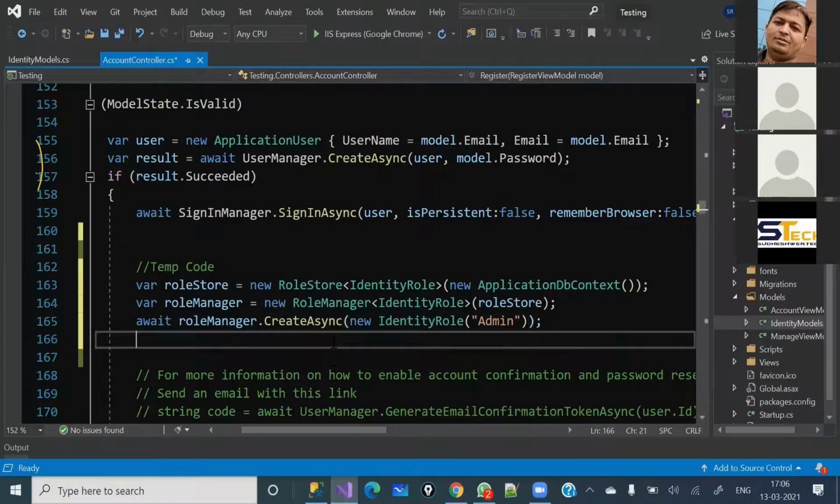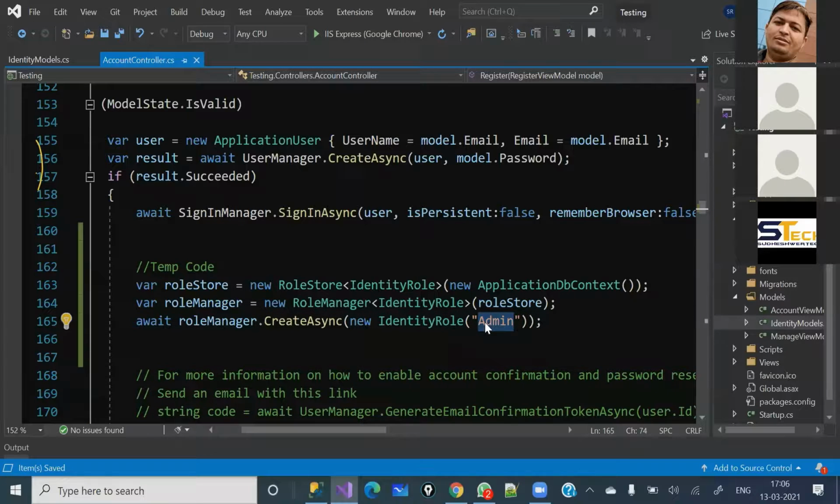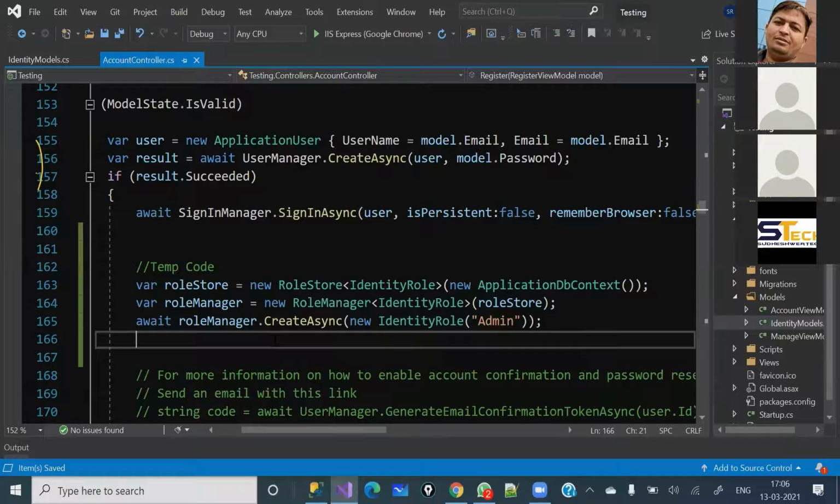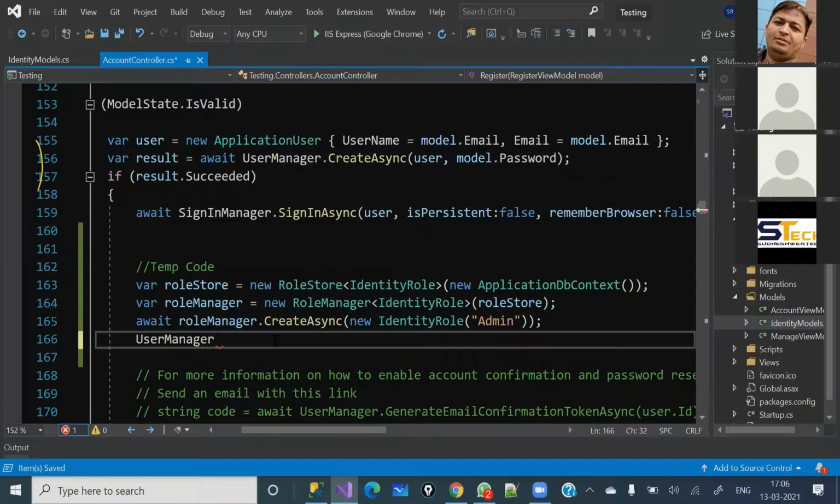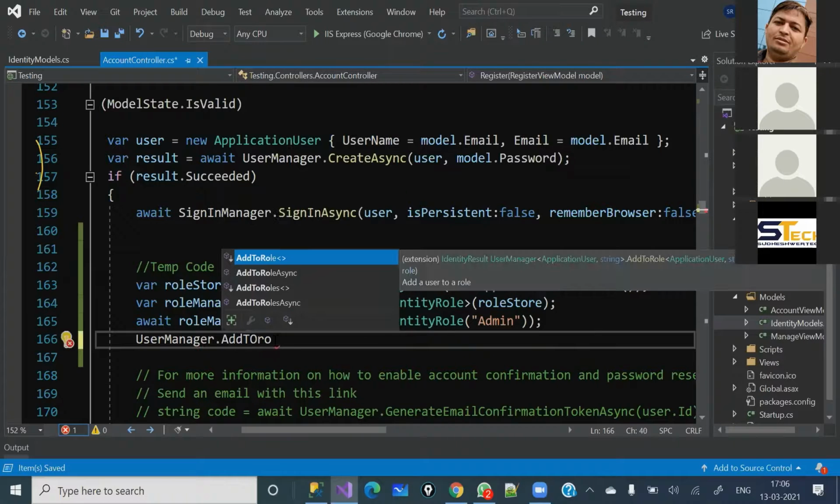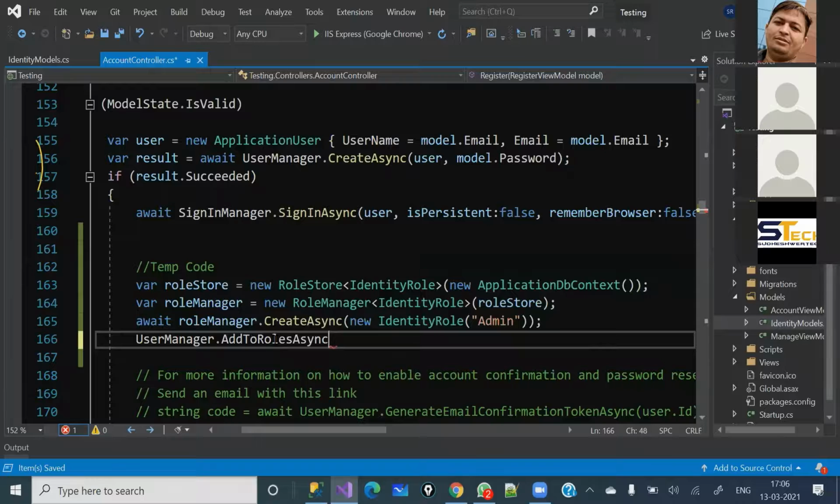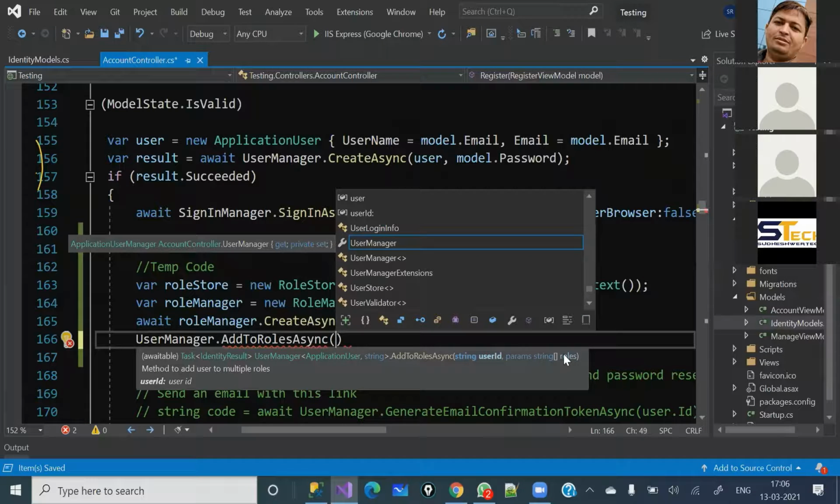Okay, this is the admin, and now I am going to assign this role to the user which we are going to create now, right? So again, to assign this role to the particular user, I mean whosoever will register with that register form, I am going to use here the user manager property, and here I'm going to use the method add to role async. So you can see here this method, and it is asking for two pieces of information, the user ID and the role. So you can see this is a param array. It means if you would like to assign multiple roles to the user, you can easily do that. I'm going to assign only a single role here.